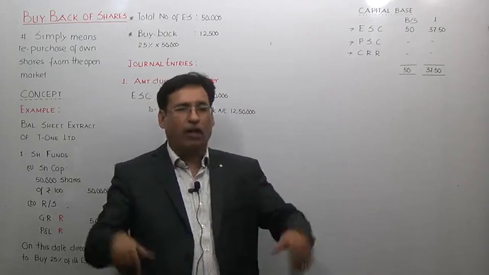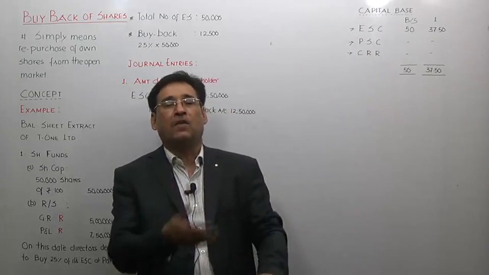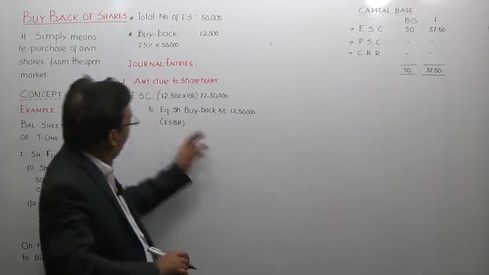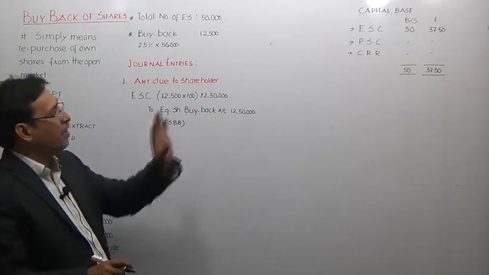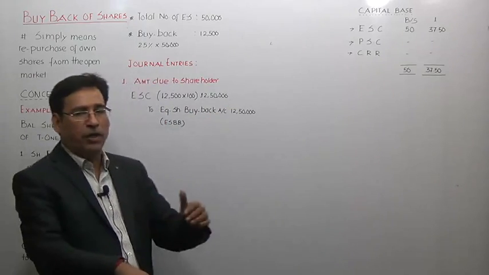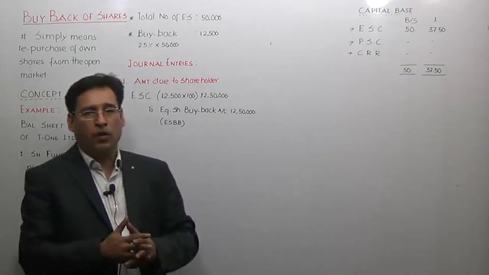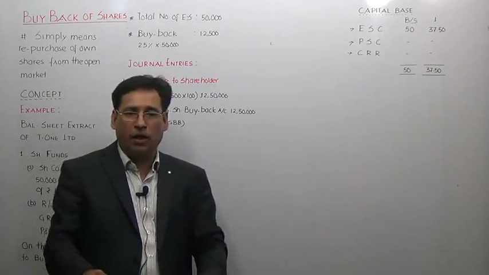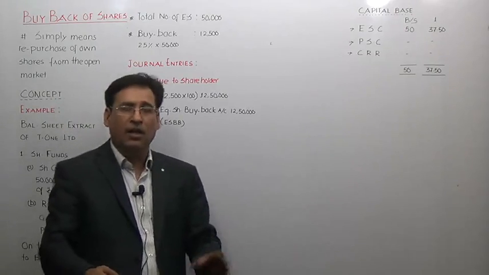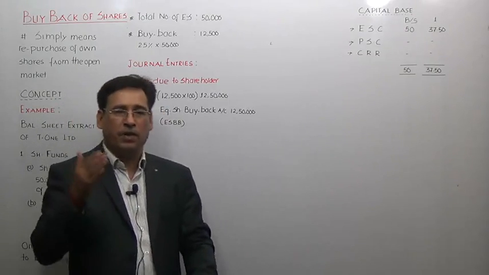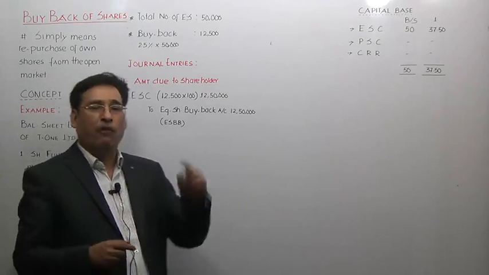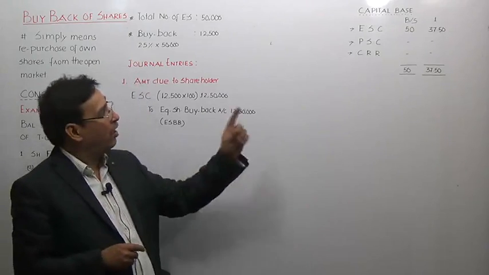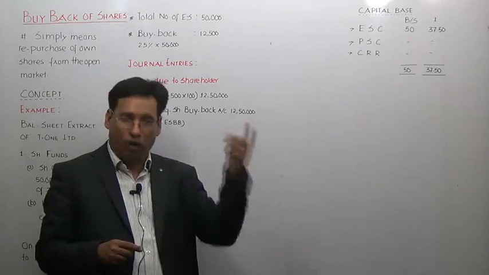Even if it has altered, we have to see to it that it is restated to its original level. What I want to say is that, now that we have passed this entry, our capital base has altered. And now we know, after a little bit of discussion, that no entity in the world can actually afford any changes in its capital structure, as it is going to bring about horrendous consequences. So it becomes imperative, it becomes necessary for us to restore our altered capital base to the original level.